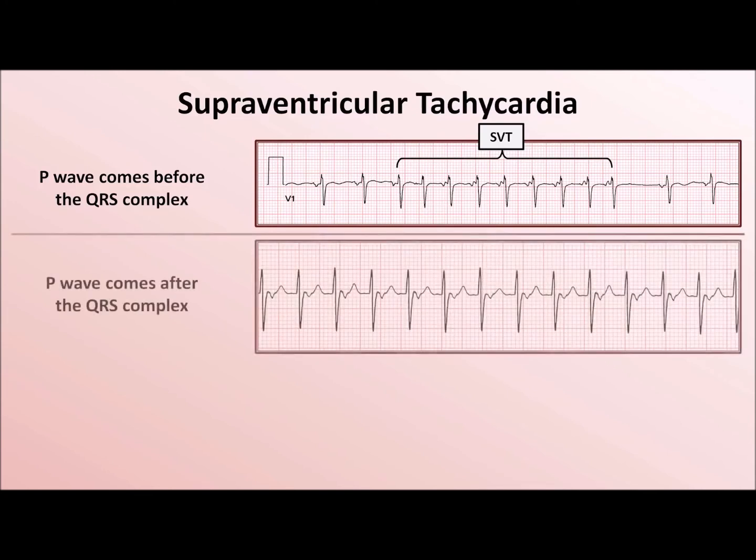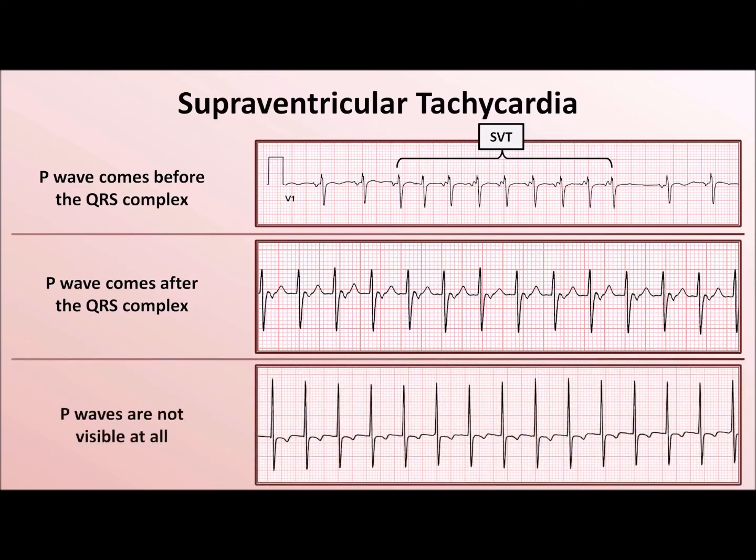Here is an example in which the P wave comes after the QRS complex, and notice that it has an upside-down morphology. If this were a recording of an inferior lead, such as 2, 3, or AVF, which this could be, we would call those retrograde P waves, meaning that the wave of depolarization in the atria is moving in an inferior to superior direction away from the AV node and towards the sinus node. And here's an example in which the P waves are not visible at all.